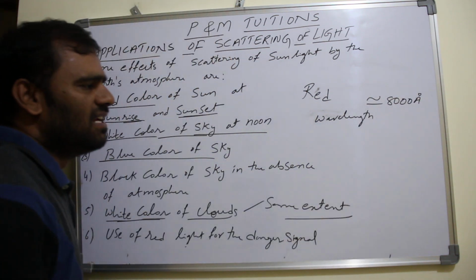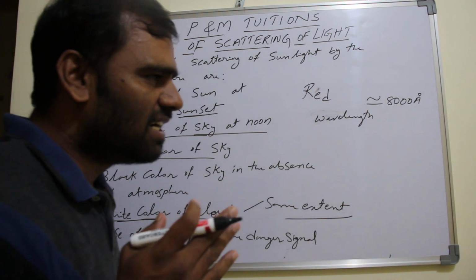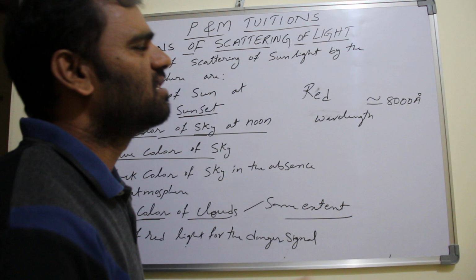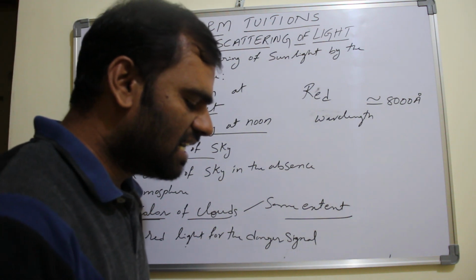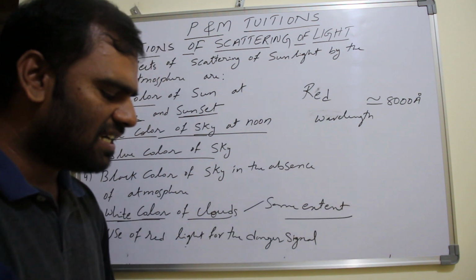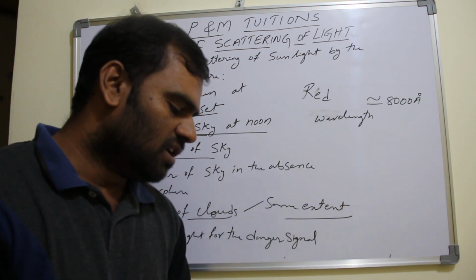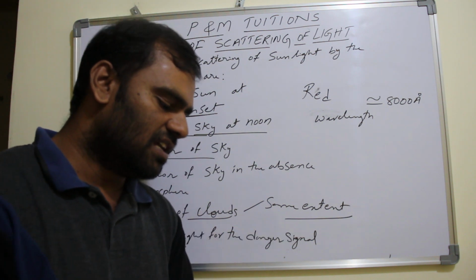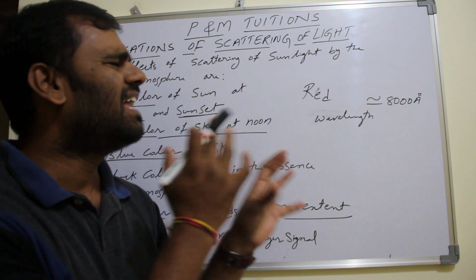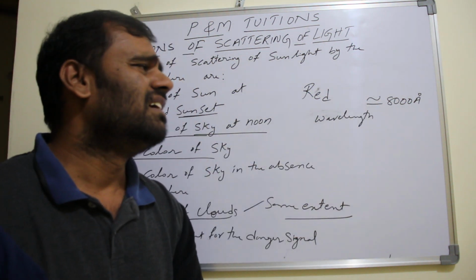it is scattered least. Since it scatters least, it can travel a long distance because of its high wavelength. The red light can be seen from the farthest distance in comparison to light of other colors having the same intensity. Though other colors have the same intensity, they do not have the same wavelength as red color.